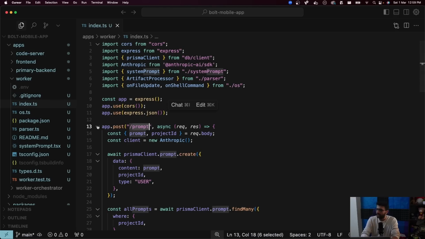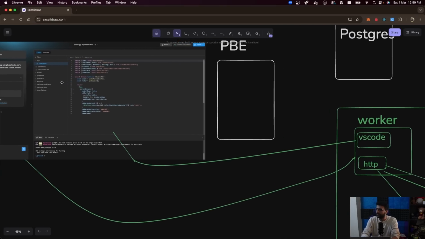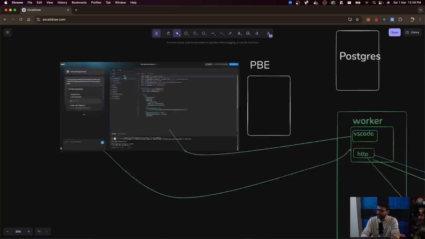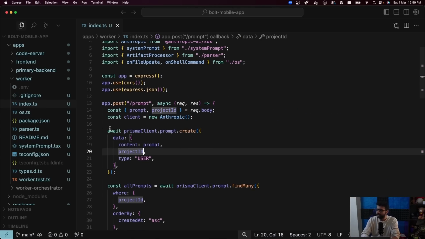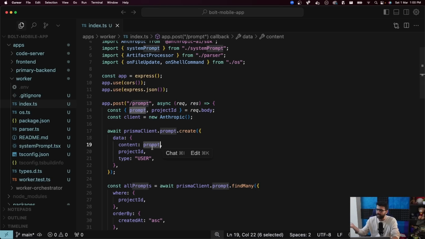So if you look at this prompt endpoint, there are 2 inputs that the user gives: the prompt, create a chess application, and the project ID, which project they want to talk with. For example, here when I'm on this screen, I'm on the to-do app implementation project. It will have an ID associated to the project. If you remember, initially we've already written it. And these are the 2 inputs that we expect the user to give us. The first thing we do is we add a prompt to the database. Okay, the user has given us this prompt. So the user will give us 10 prompts. All those 10 prompts will be dumped to the database. For this project ID, this prompt was given by the user.